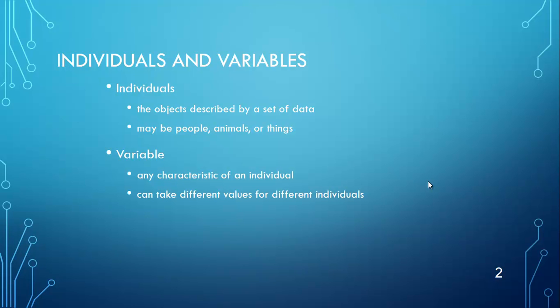We call the individuals the objects that are described by a data set, and those could be people, animals, things, any sort of noun, and the variables are any characteristics of those individuals. And they're things that usually take different values for different individuals.